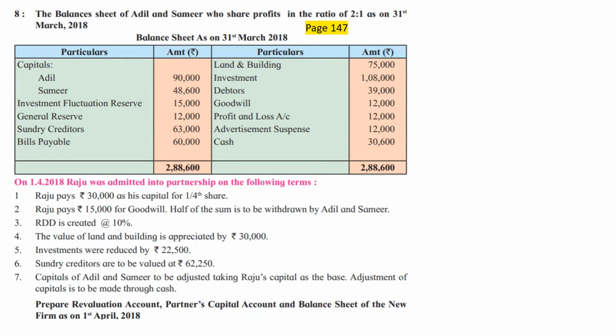Now what is the purpose of investment fluctuation reserve? Let us consider a situation. We have purchased investments. Investments are in the nature of shares of some Tata company or some Birla company or some Ambani company, or maybe Infosys or Wipro or any other such public limited company, maybe some banks, like State Bank of India.